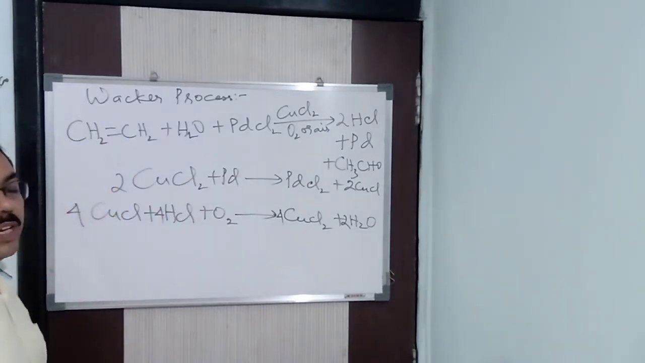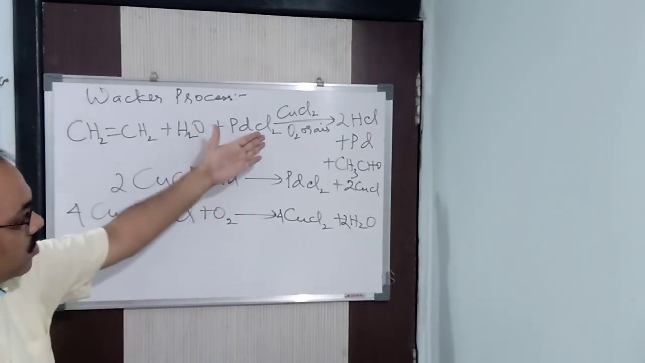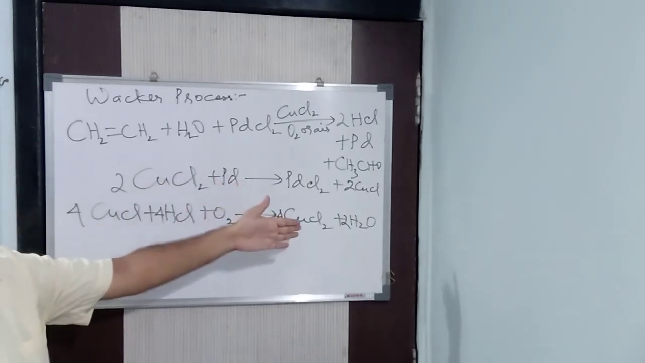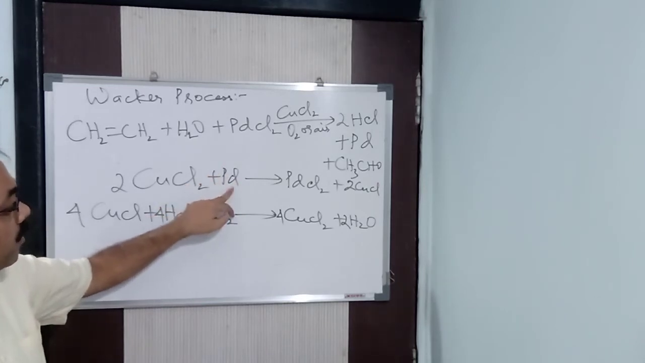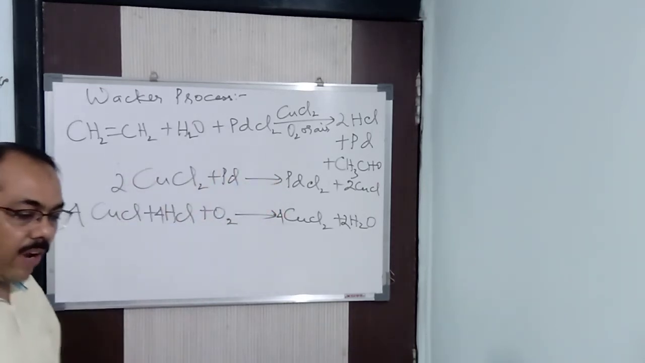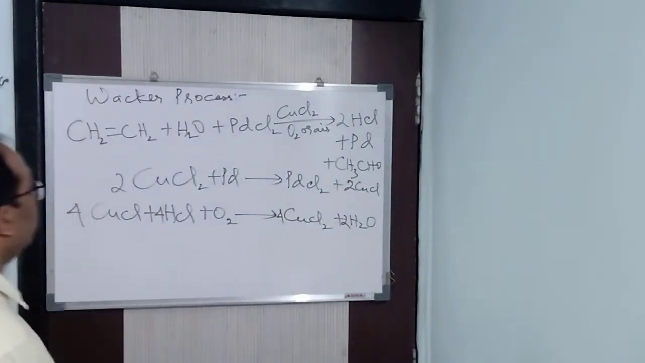Clear? In this way, you can see it acts as a catalyst because CuCl2 is regenerated. For that reason, we are taking oxygen, air, and the HCl which is being formed reacts with CuCl to form CuCl2 again. And it acts as a co-oxidant because it oxidizes palladium again to palladium chloride. Finished? So this is your Wacker process. By the help of the Wacker process, we can prepare aldehydes and ketones.